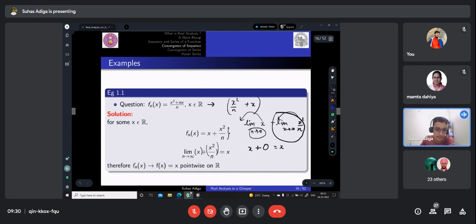So fn of x, this is the notation we actually use. fn of x with a single arrow, we mean it converges pointwise to f of x equal to x, okay? Or else you can write it like this also, fn tends to f equal to x pointwise. By this you mean it is converging pointwise.